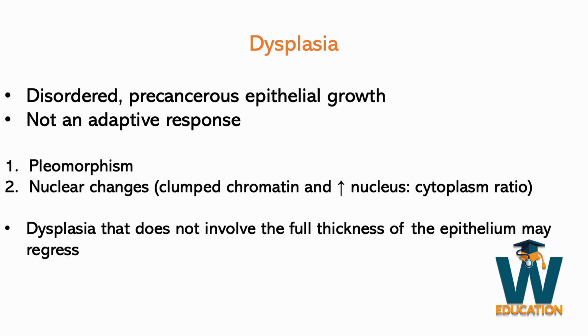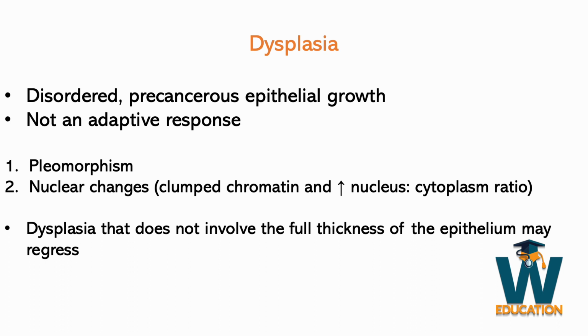Because I said that hyperplasia and metaplasia can eventually lead to dysplasia and cancer, I want to talk a little bit about dysplasia. Dysplasia is defined as disordered precancerous epithelial growth. And for you to call something dysplastic, it needs to be epithelium, by definition. This isn't considered an adaptive response. And because dysplasia is precancerous, it's very important for you to be able to recognize dysplasia under a microscope.